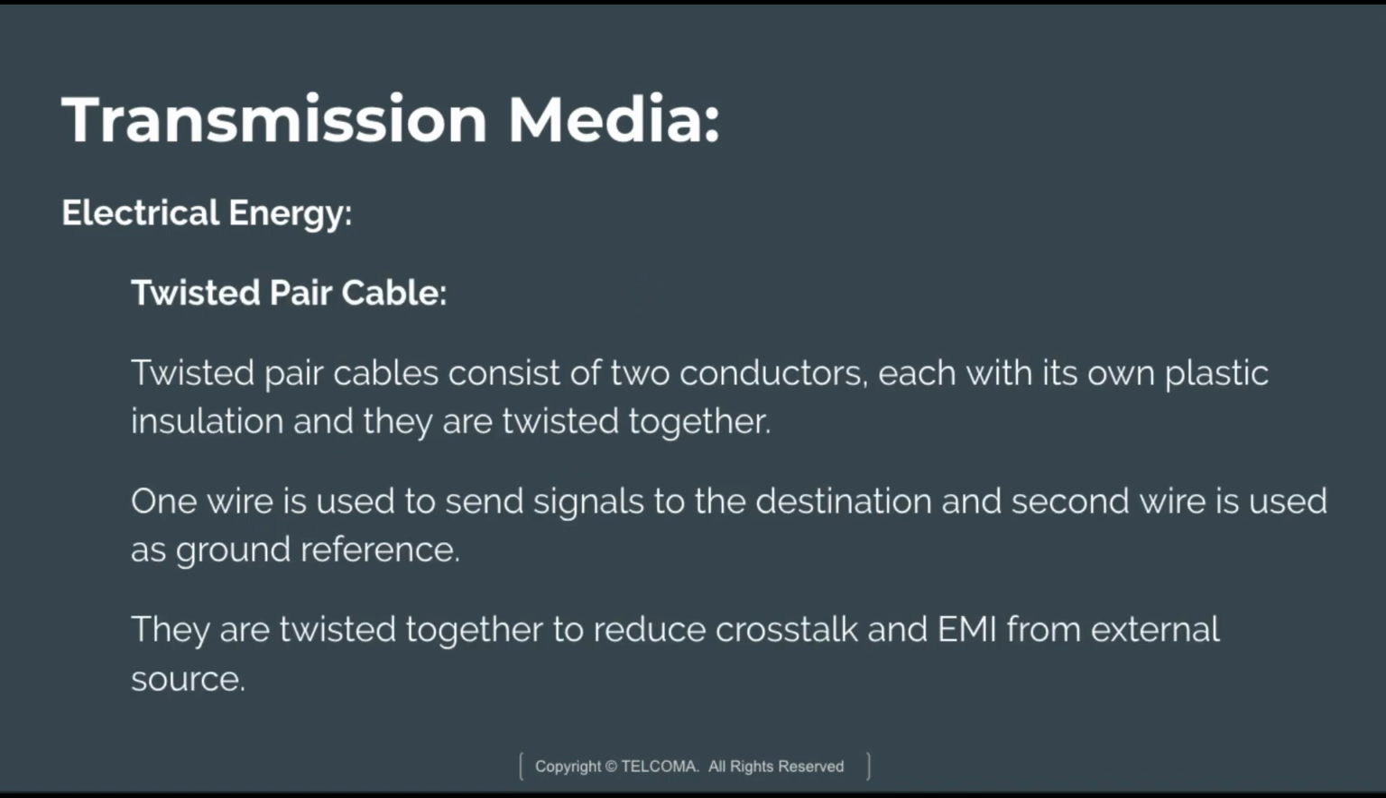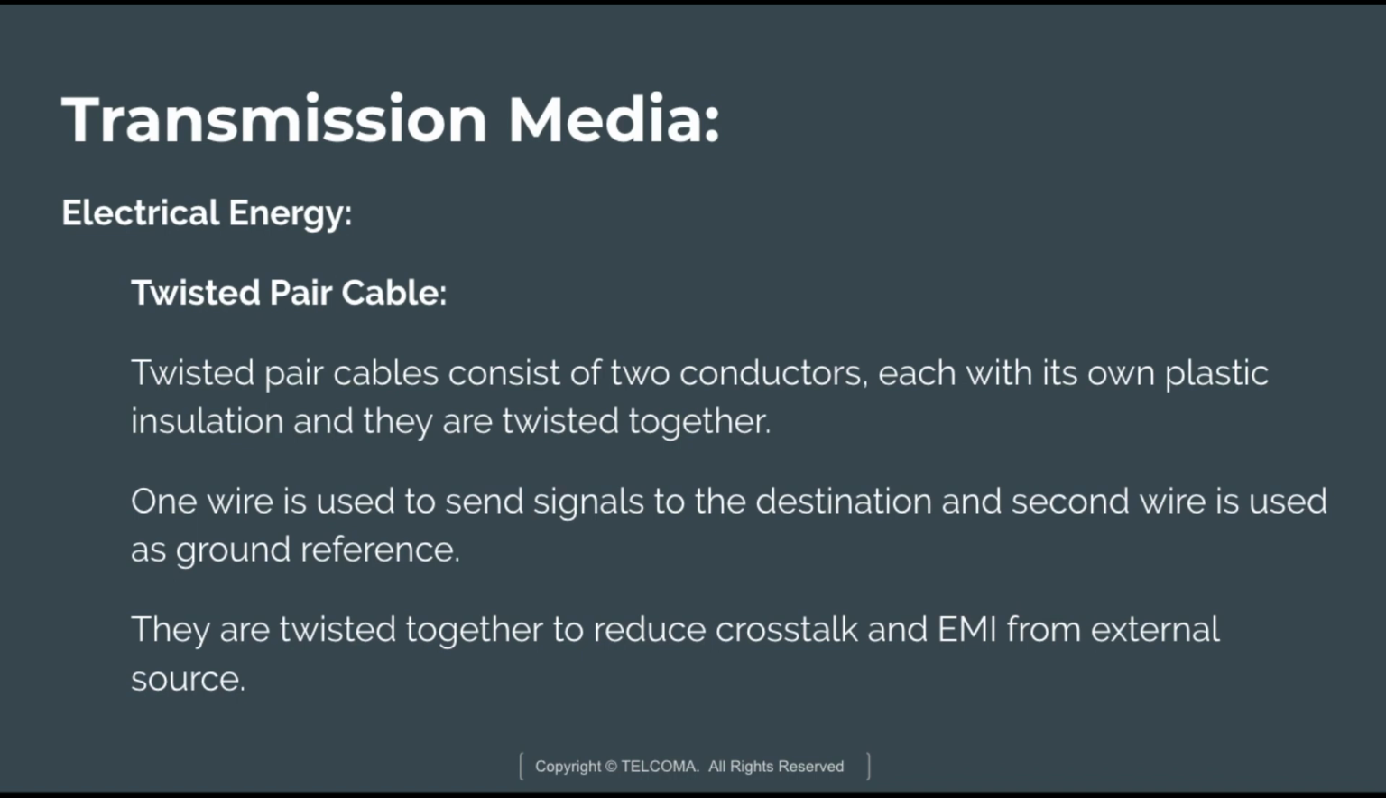Twisted pair cables consist of two conductors, each with its own plastic insulation, and they are twisted together. One wire is used to send the signal to the destination and the second wire is used as a ground reference. At the receiver side there will be no signal difference because unwanted signals are cancelled out. They are twisted together to reduce crosstalk and EMI, that is electromagnetic interference from external sources. It is used to transmit analog and digital signals, with frequencies ranging from 100 Hz to 5 MHz.